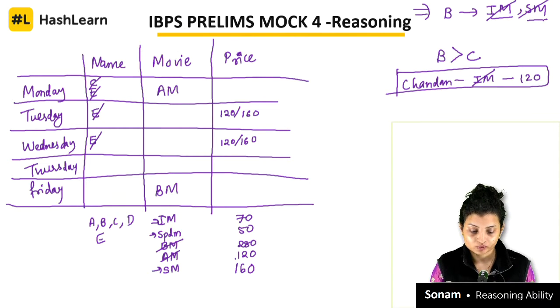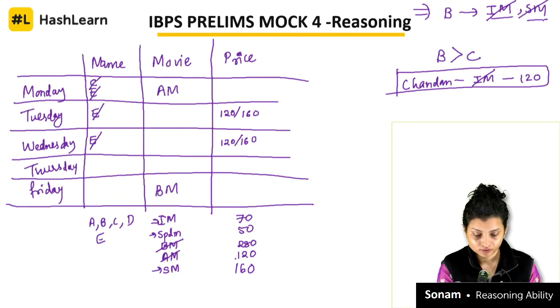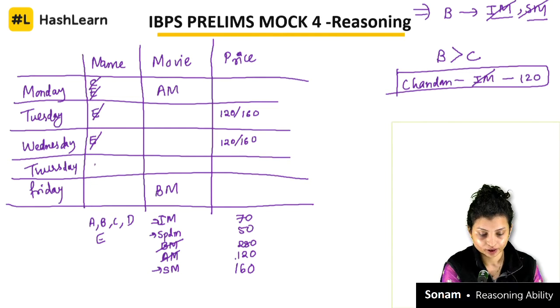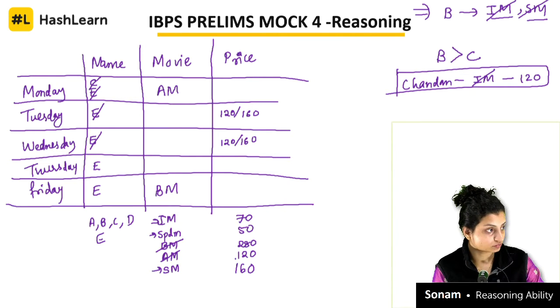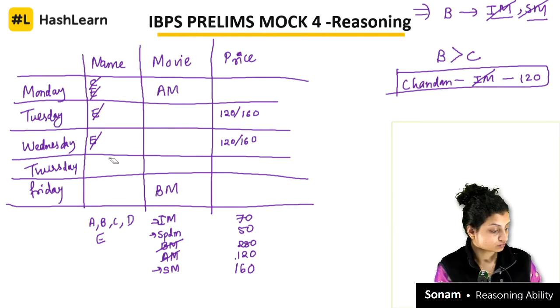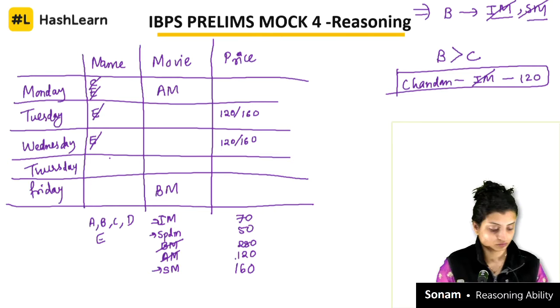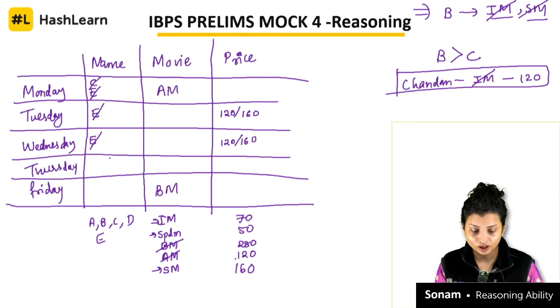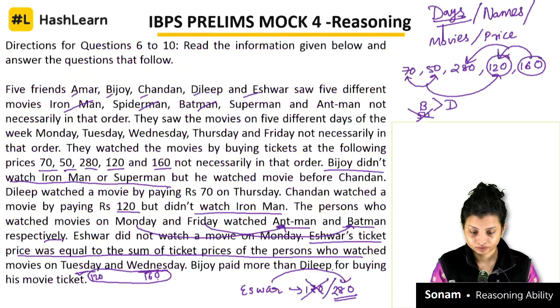Correct? So it means I have to put E whether here or here. Correct? What else can I put in over here?